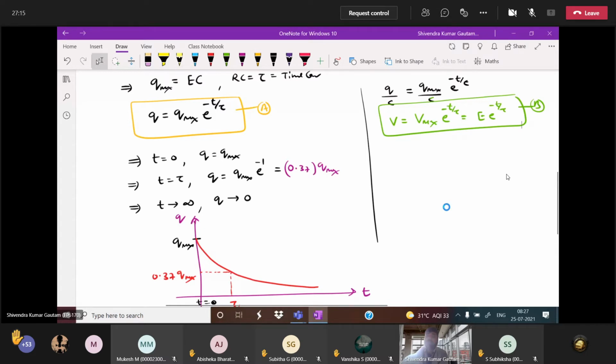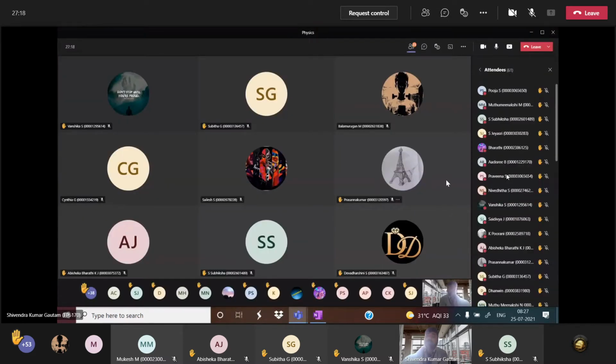How many of you understood discharging of the capacitor, charging of the capacitor? Discharging is a very rare question, not even in the package; they have not given even one question from discharging. But if they mention discharging anywhere, you have to know that charge decreases with time, potential decreases with time. And if you know charge, you differentiate it, minus dq by dt, and you will get the current also. In charging of the capacitor, charge increases with time, an exponential increment; here an exponential decrement is there. Note it down, everybody, first.